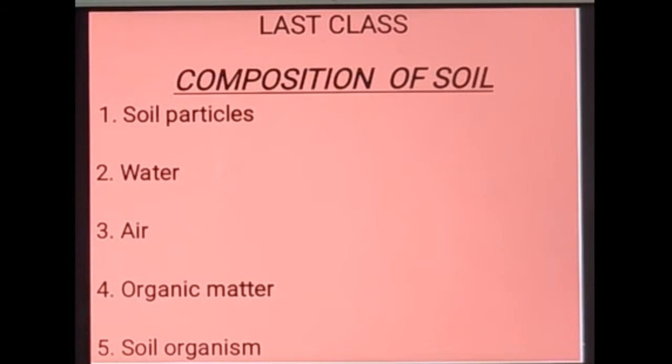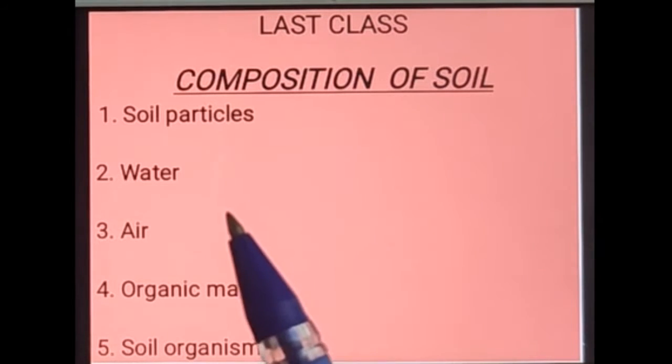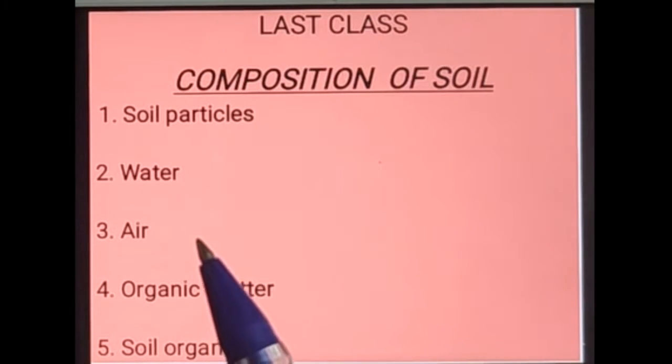In the last class we did composition of soil, in which we learned about the components of soil. We learned about 5 components of soil: first was soil particles, then water, air, organic matter and soil organisms. These 5 are the main components of soil.